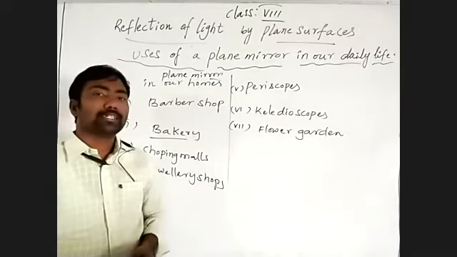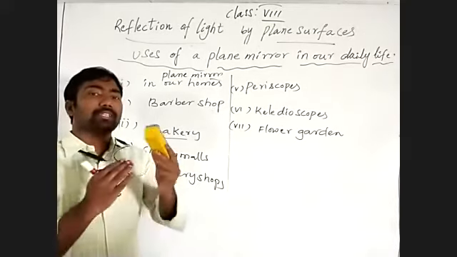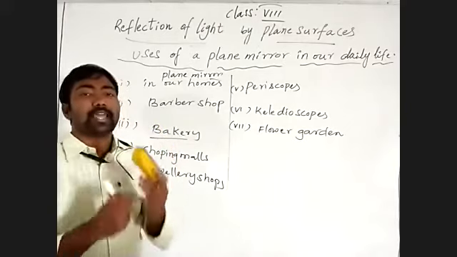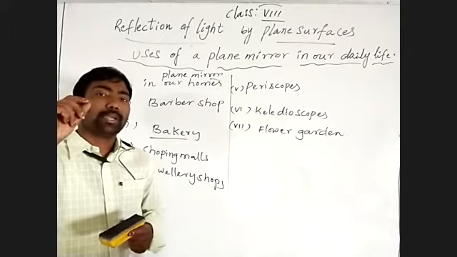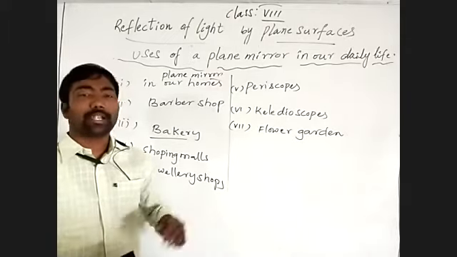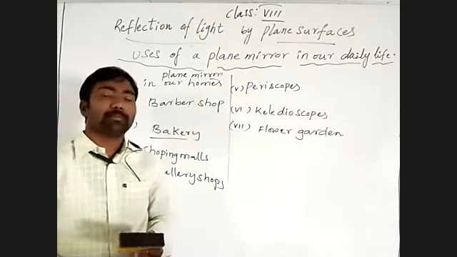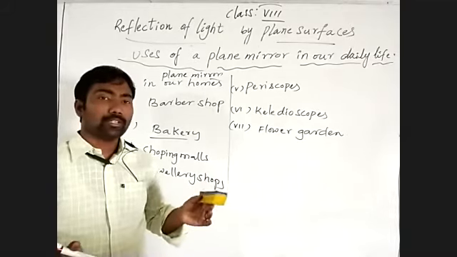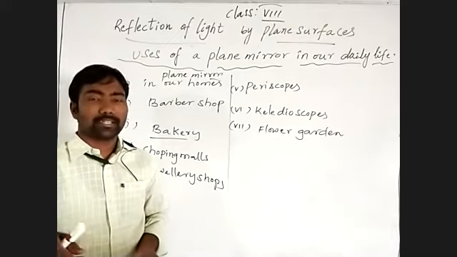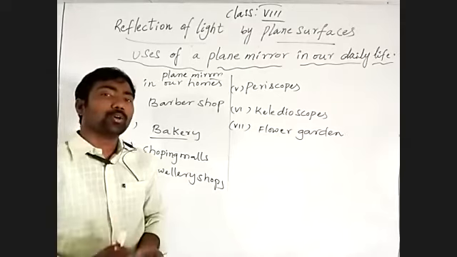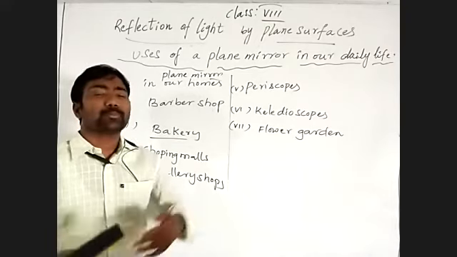It is prepared with three mirror strips of equal size, stitched in a triangular shape, with some colorful bangle pieces placed inside. We may look at multiple images through that, and we may see bright images in it. And a flower garden, by placing mirrors in a small box and sticking some stickers inside. By looking through a small hole, we can see a beautiful flower garden inside, with multiple images.